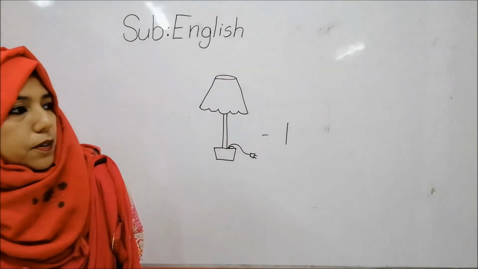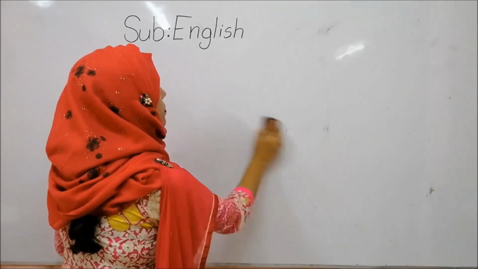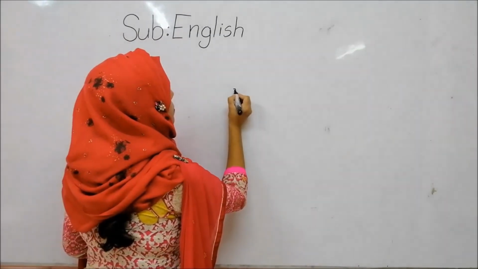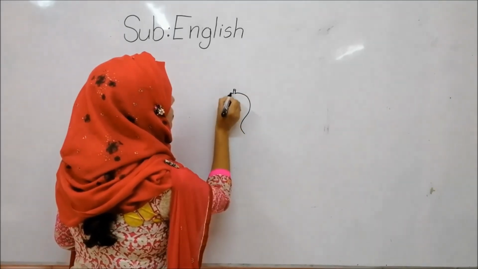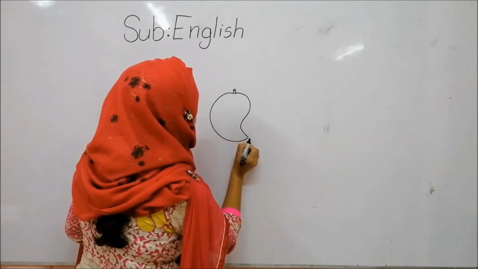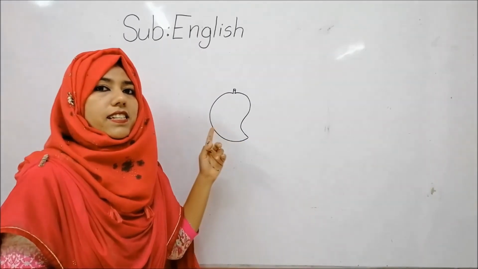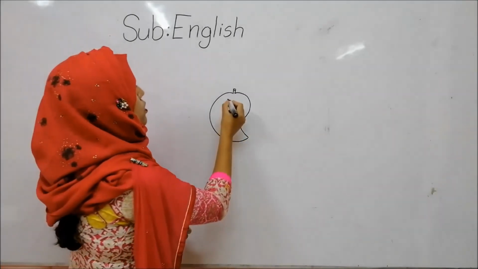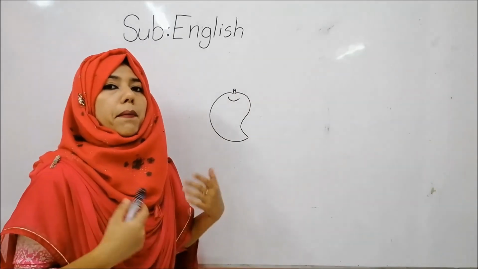Okay, now what is it? This is mango. So, what for mango?